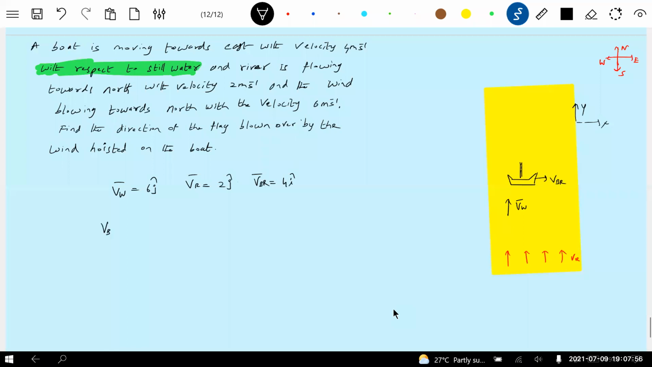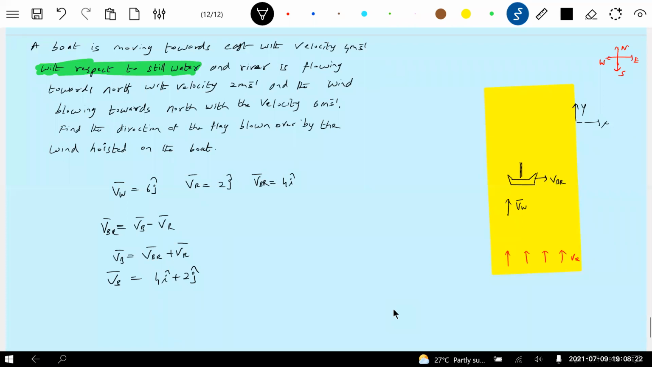Nothing to do with this one. VBR, what do you write? VBR, VB minus VR. That's all, no? So what is VB bar equal to? VBR plus VR bar. VBR is 4I cap, VR is 2J cap. This is the velocity of boat. Then, after getting this, velocity of wind, we know it.